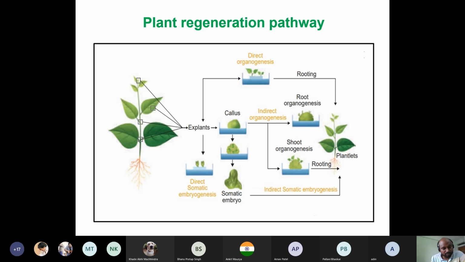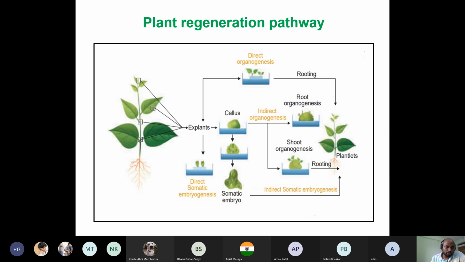Callus is also a very important thing. With proper hormone supplementation, you can develop root or shoot from callus. If you are developing shoot, those shoots will again be placed in rooting media to develop root, and you can get your entire plant. So this is the schematic diagram. These are the processes of how to generate the entire plant from explant in tissue culture.